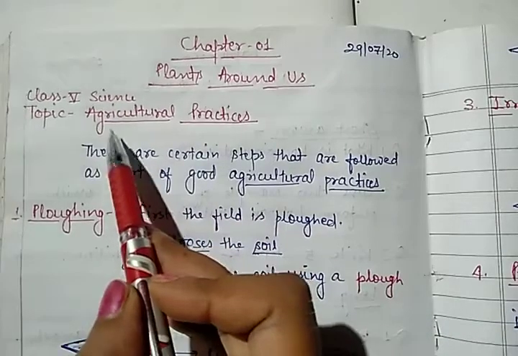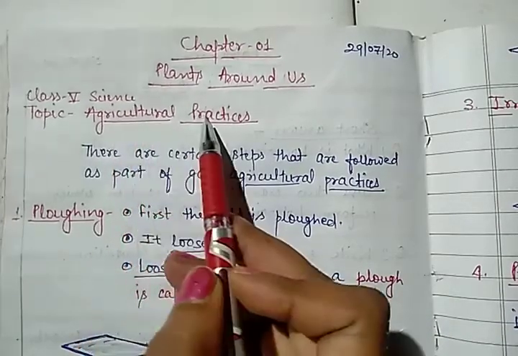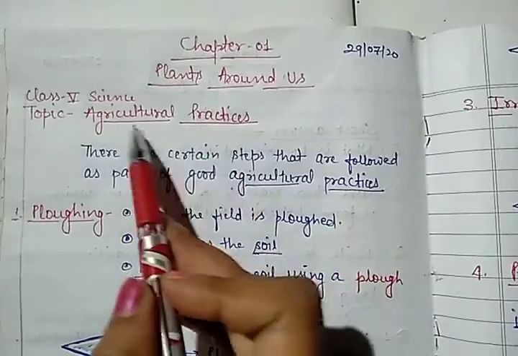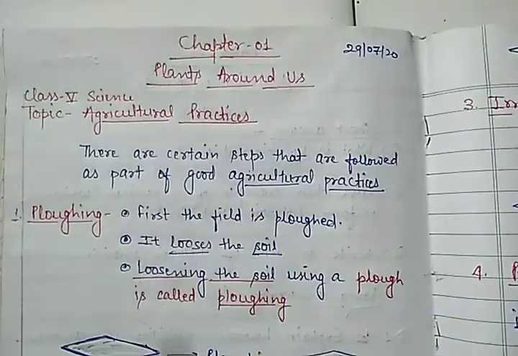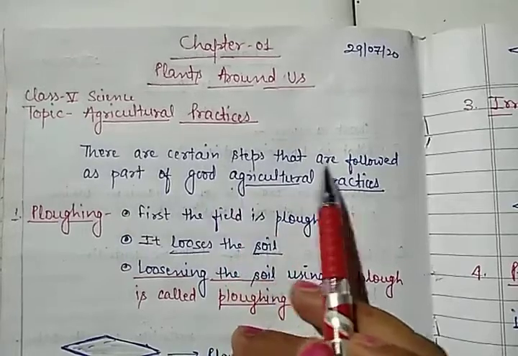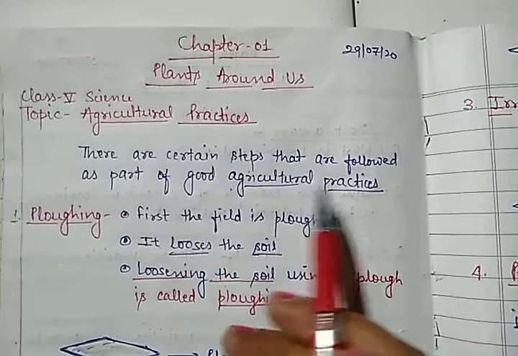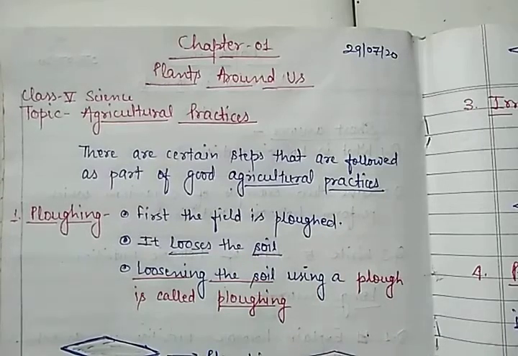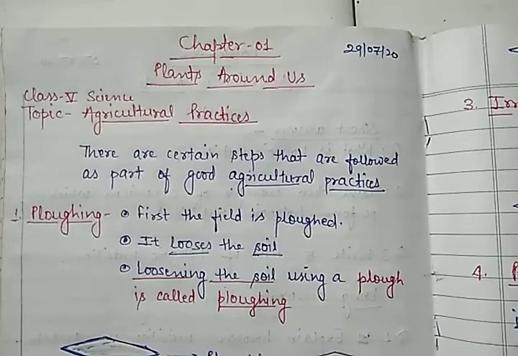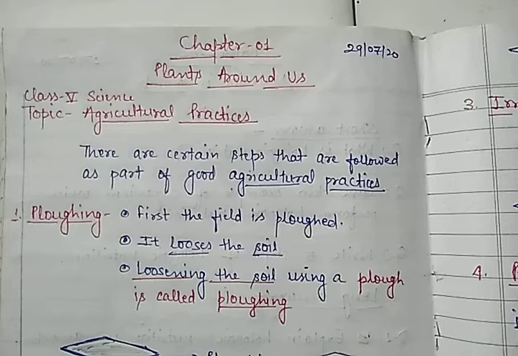Students, today we will focus on the topic agricultural practices. So, what will happen in agricultural practices? There are certain steps that are followed as part of good agricultural practices. Means, if a farmer wants to perform his farming, he has to follow certain steps. With the help of following the steps, he will develop a huge amount of production.